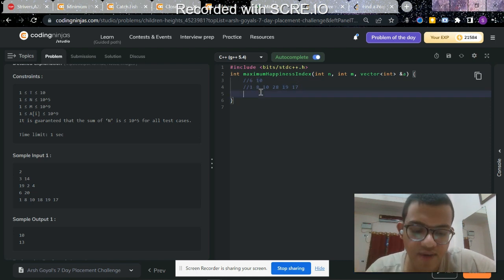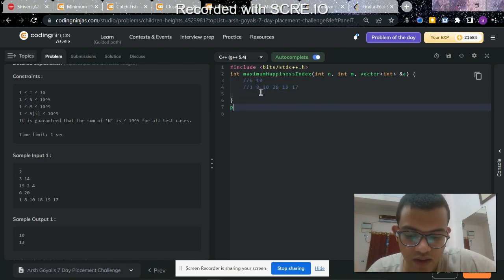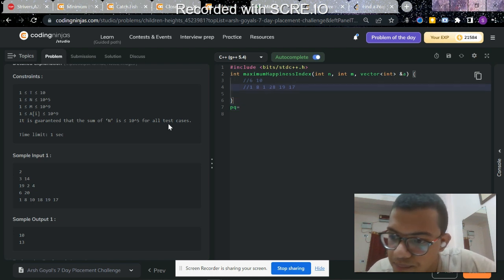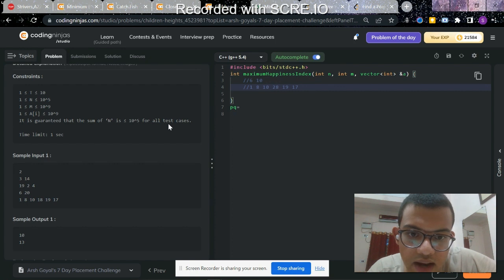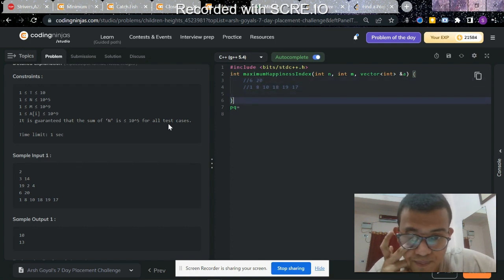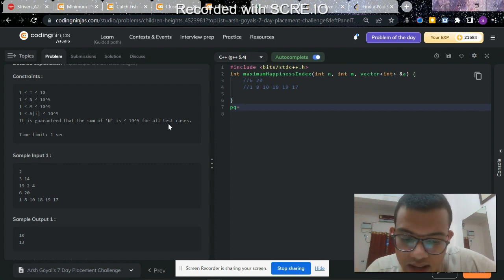First of all, I will make a priority queue. Initially the values will be 19, then 18, then 17, then 10, then 8, then 1.